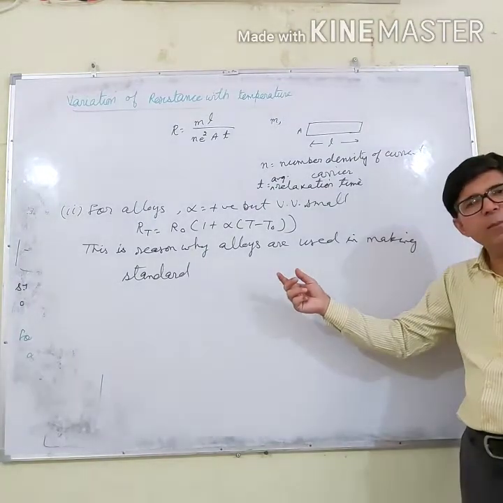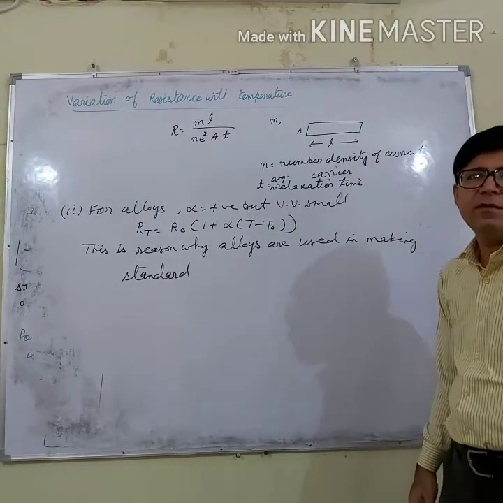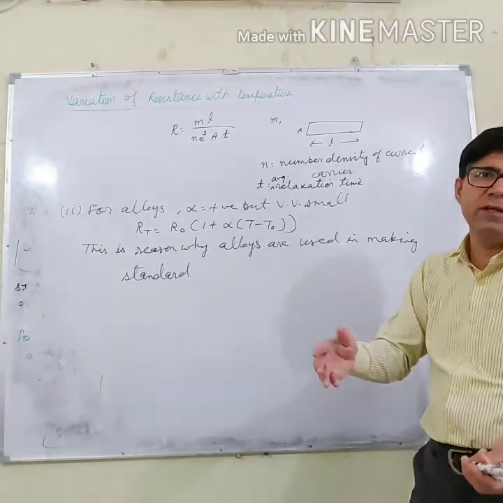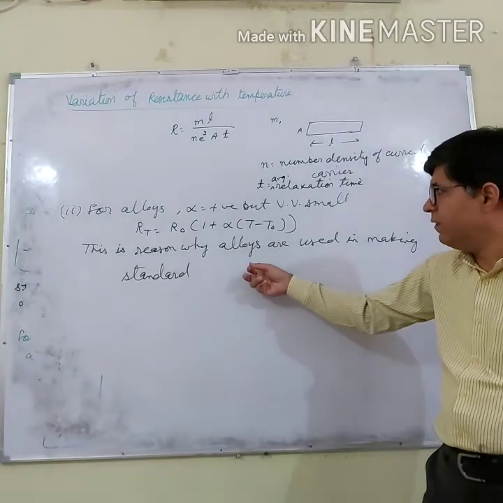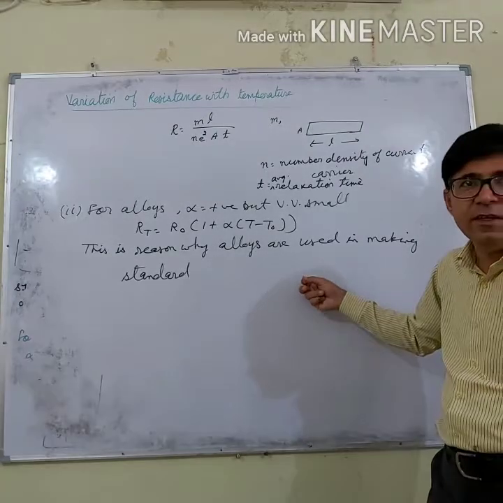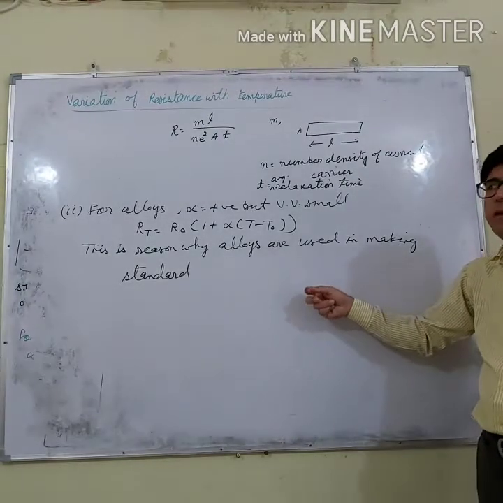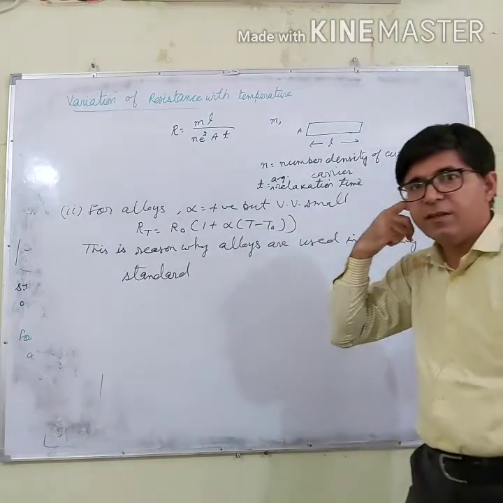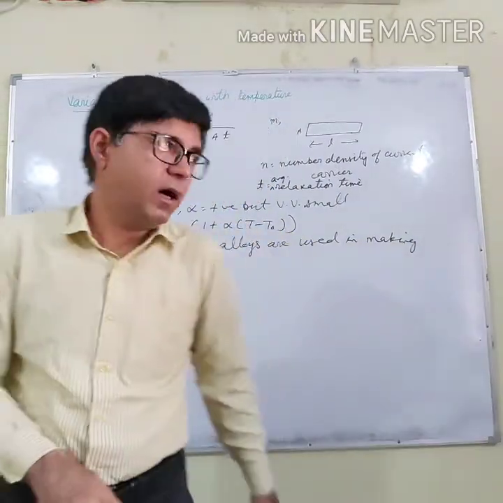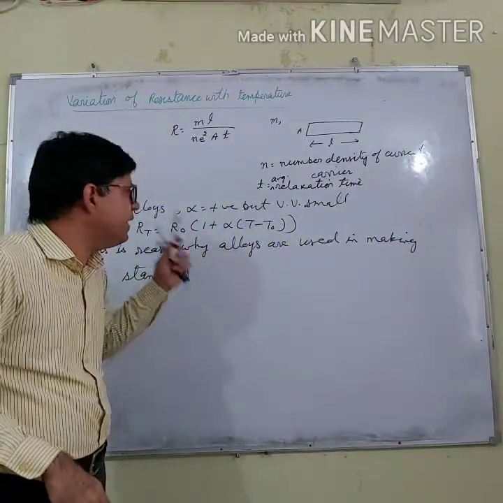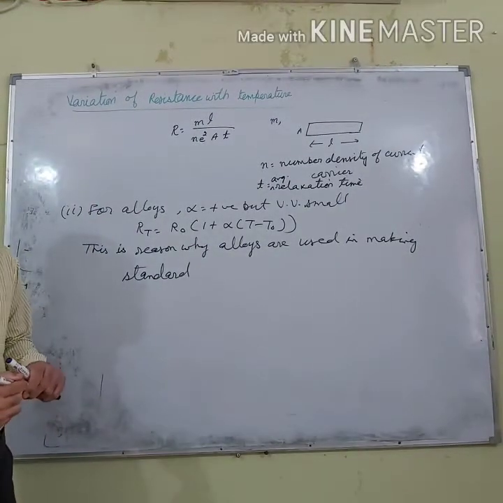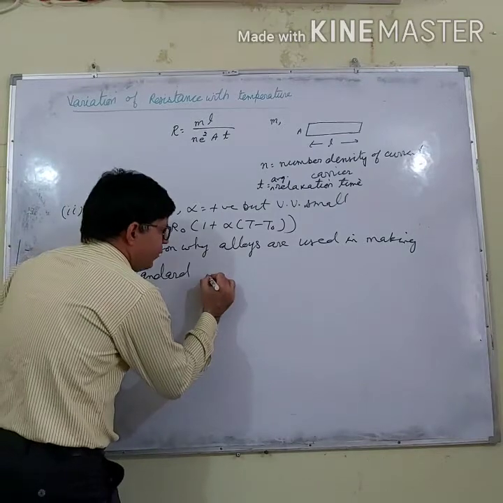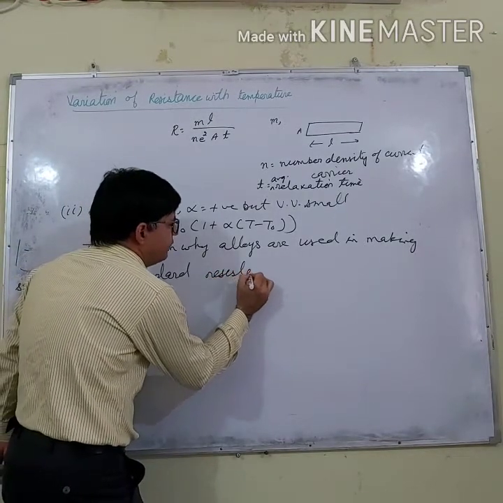If a resistor is made up of metal, what will happen? Let us say with increase in temperature due to heating effect, etc., due to the change in physical conditions, there you will find that there is an increase in resistance. But if it is made up of alloy, alpha is very small, so that increase in resistance can be neglected. So that's why standard resistors are made up of alloys.